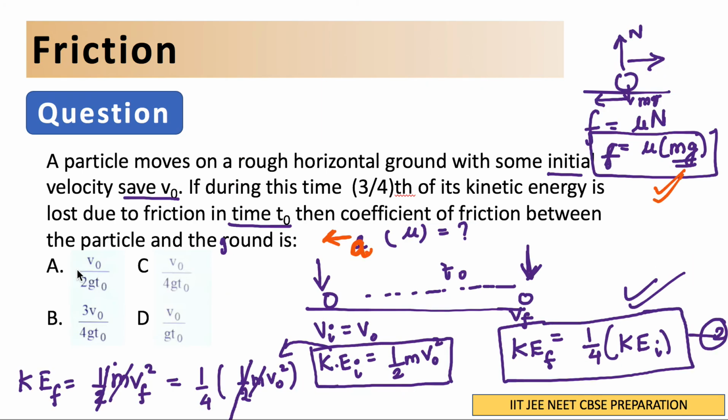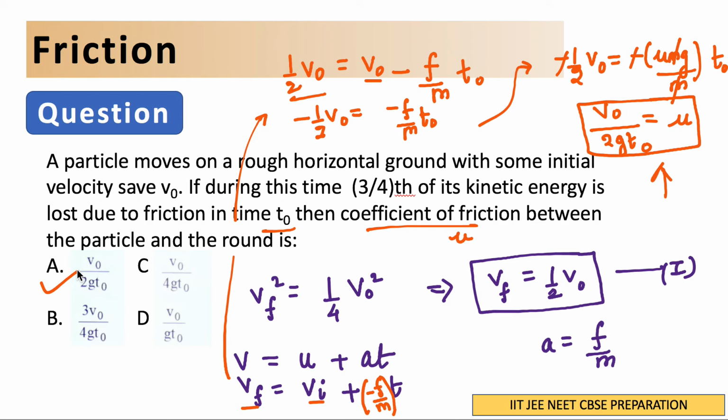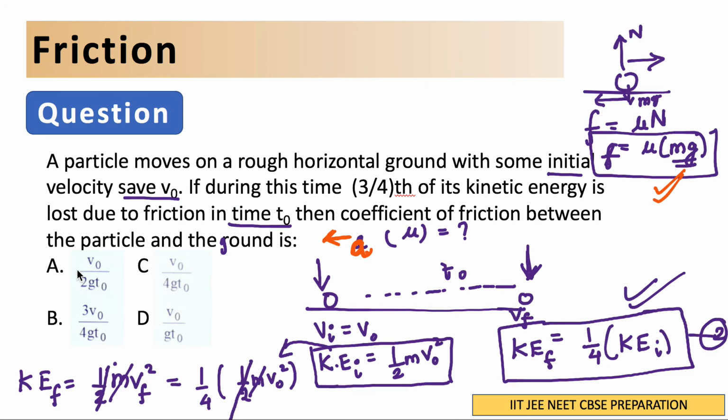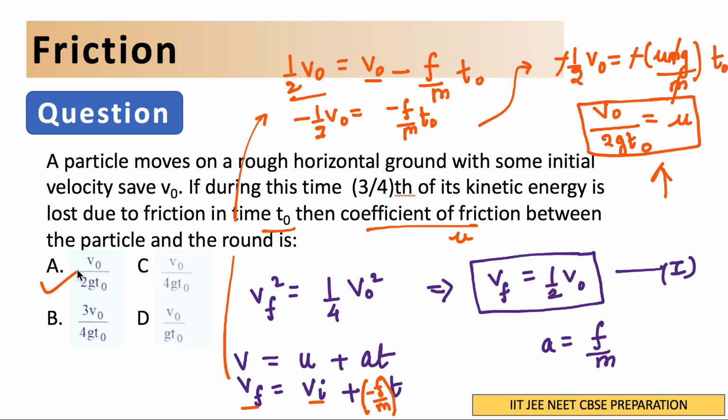So systematically you have to do this question, and you will easily be able to arrive at the answer. There's not much; only two things we have to use. One is the kinetic energy, that is, the change in kinetic energy, which is already given to you, so you make use of that. And the second is simple kinematics: v final is equal to v initial plus acceleration into time. Acceleration you can substitute as force upon mass, and force here is the frictional force. That is how you do it, and you are able to arrive at nu.